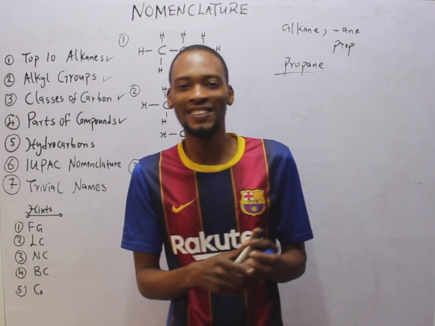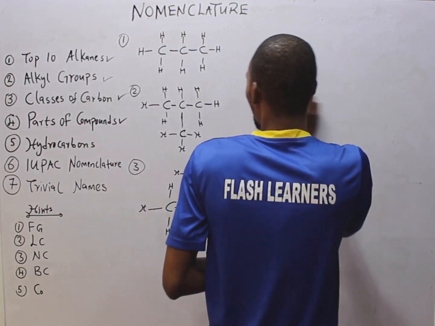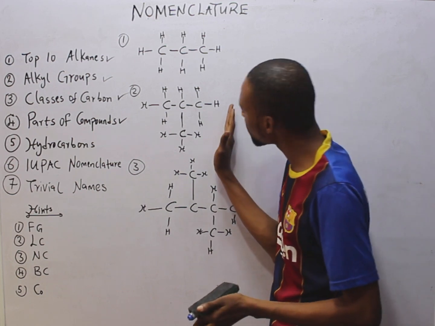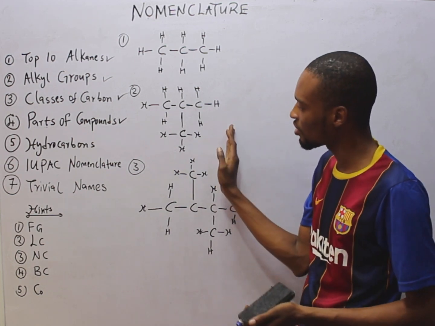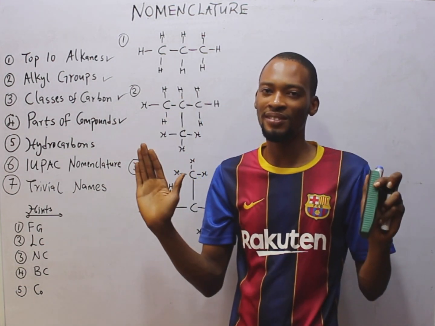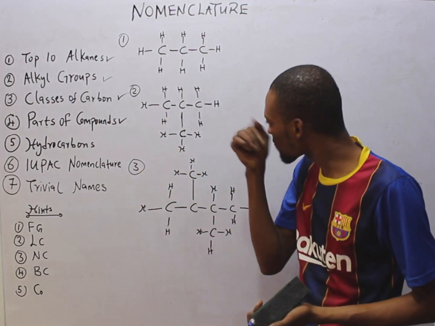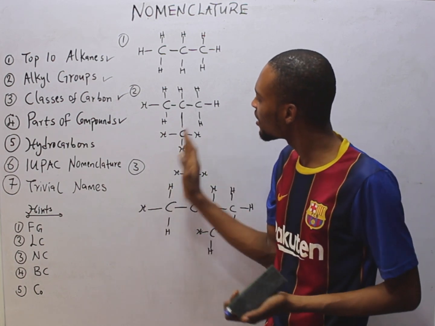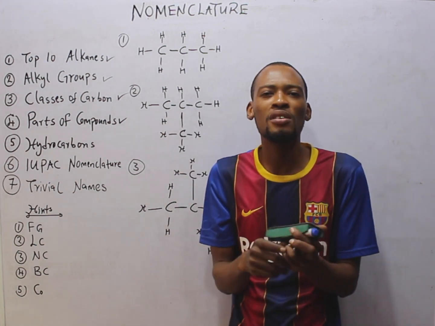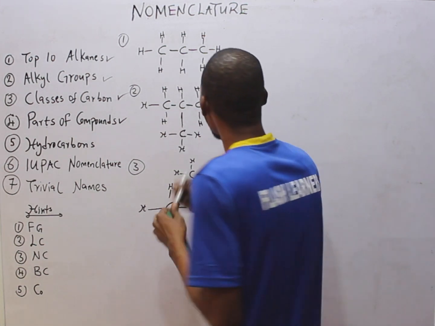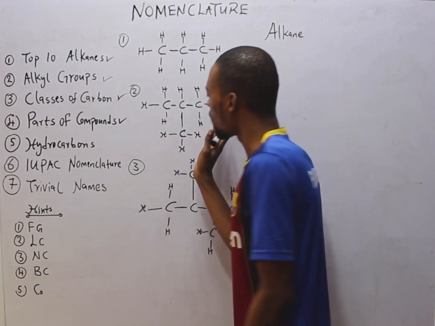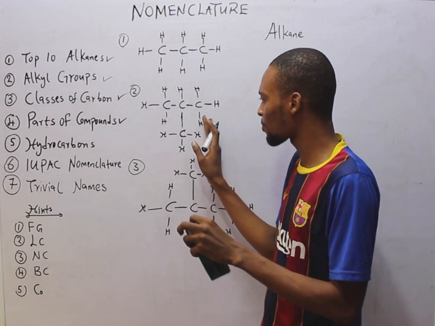Now let's see the next one. Looking at this, it contains carbons and hydrogen alone. What does it imply? It is a hydrocarbon. Having known that, looking at the bonds, how many bonds do they have? Single bonds. So hydrocarbons with single bonds are alkanes. So this is an alkane.